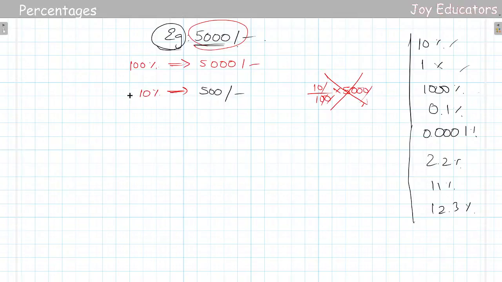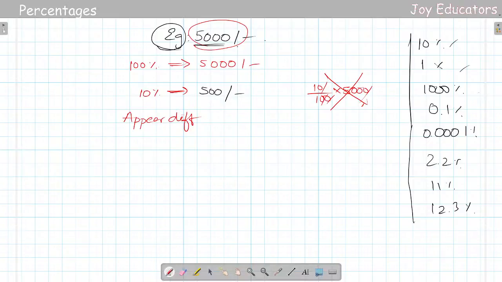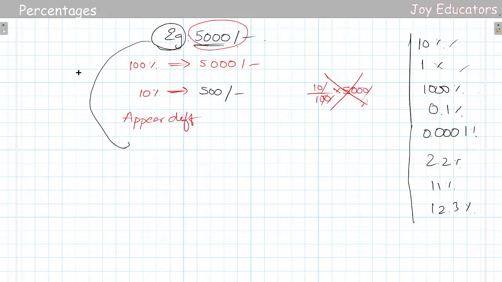So next thing is the zero difference. Let me write one here. So what is meant by zero difference? If I'm saying 1%, what is 1% of 5,000? Can someone say me?